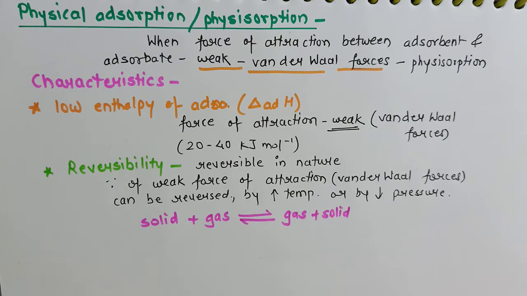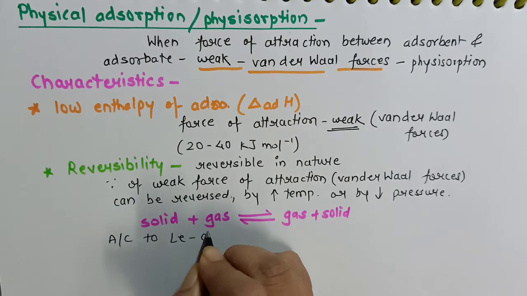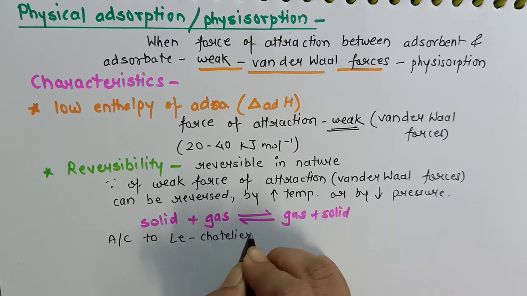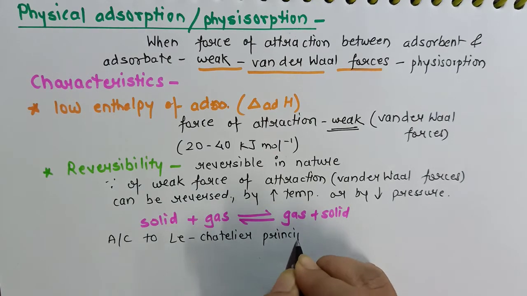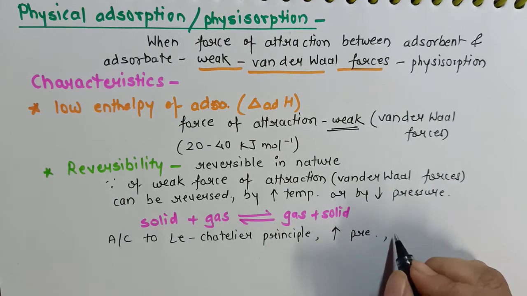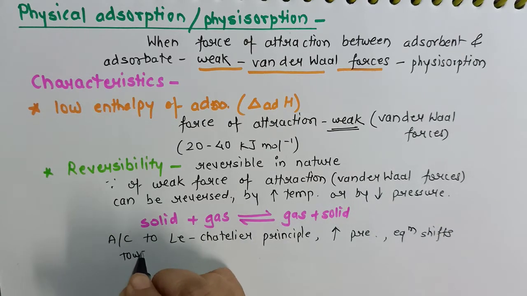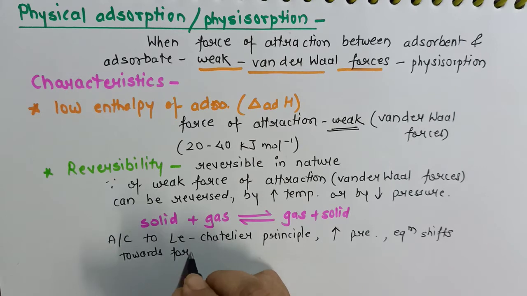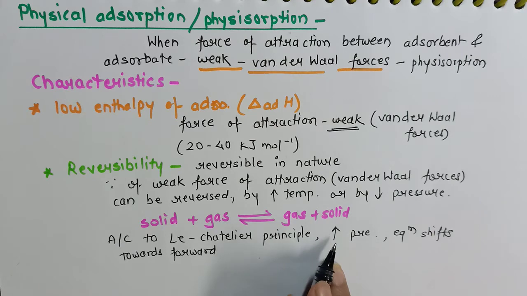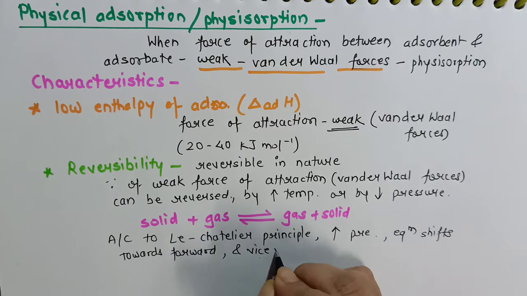Now according to Le-Chatelier principle, which we have already studied in class 11th, if we increase the pressure, what will be the effect on the equilibrium? The equilibrium shifts towards the forward direction. That means more and more adsorption will take place. Similarly, if we decrease the pressure, the equilibrium will shift backward. And therefore we say Physisorption is reversible in nature.